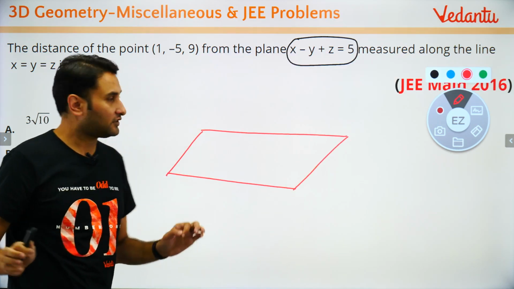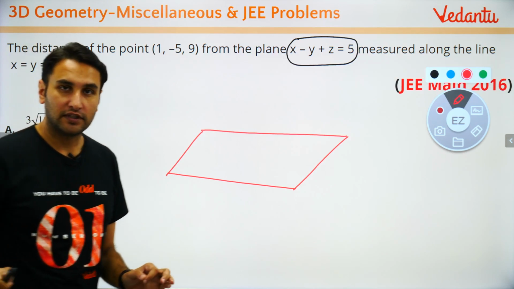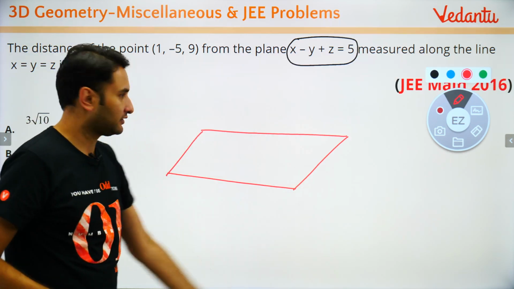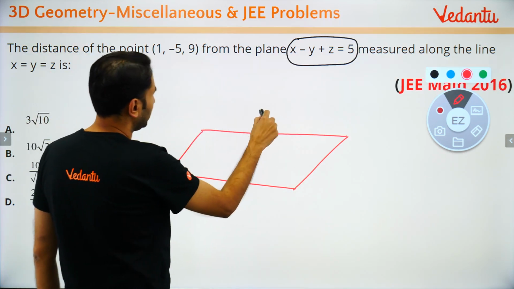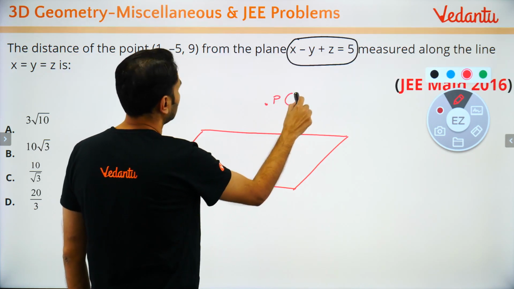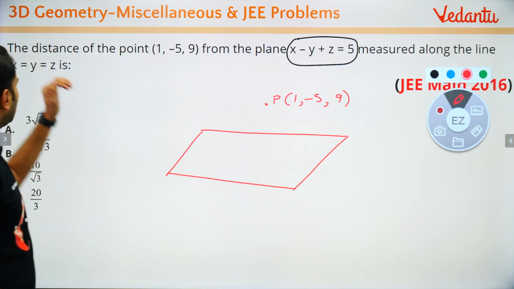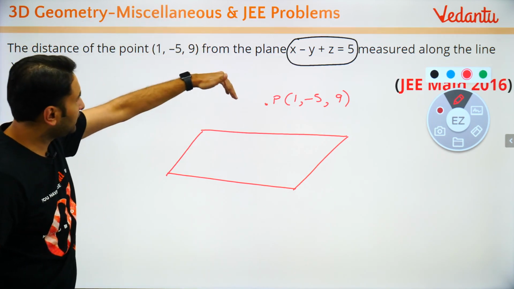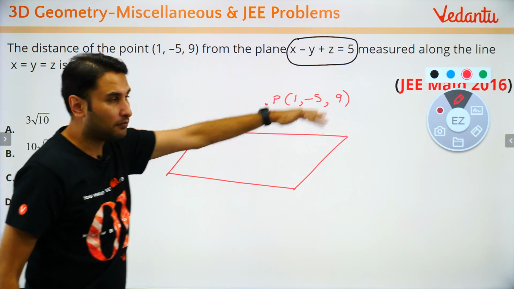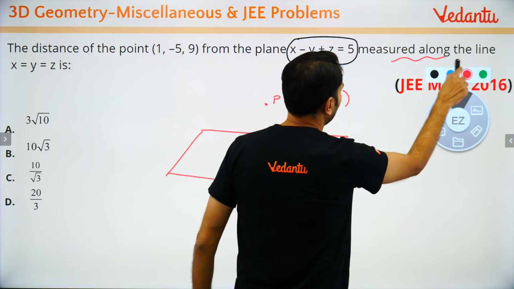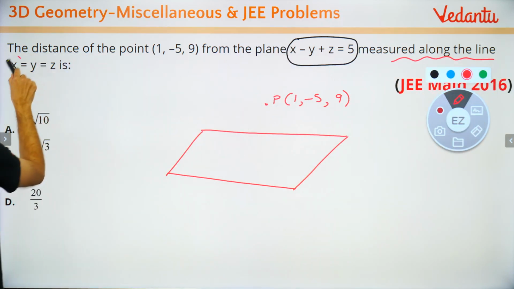Never ever solve a problem without a diagram till the time your concepts are super clear, right? So बोल रहा है कि there is a point P (1, -5, 9). आपको चाहिए distance of the point P from the plane but measured along the line this.